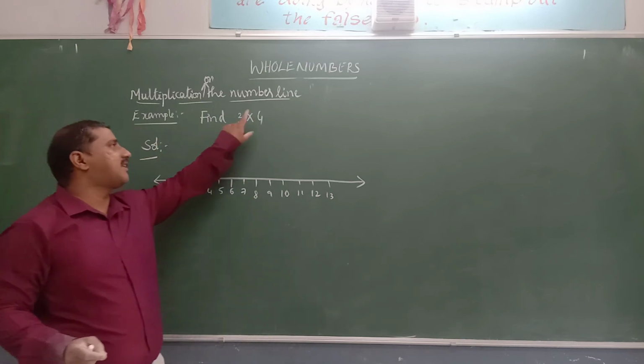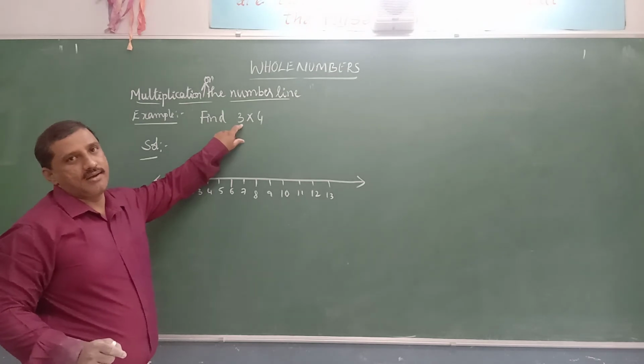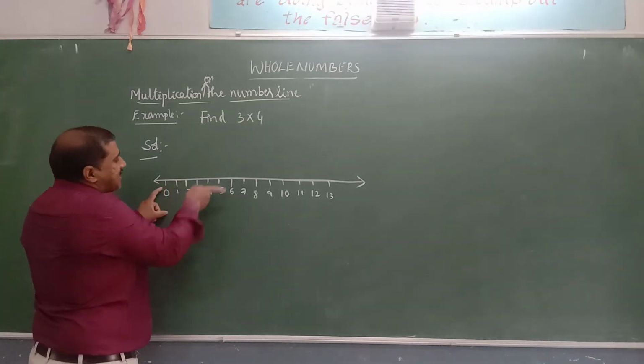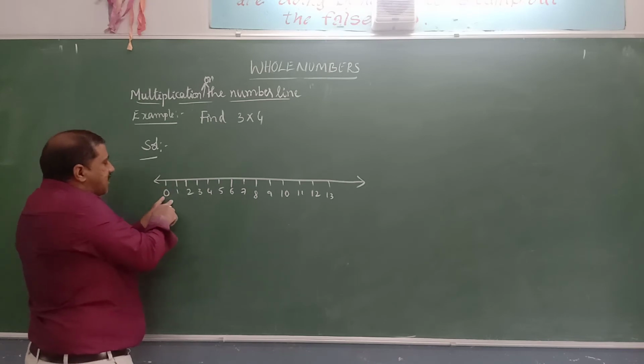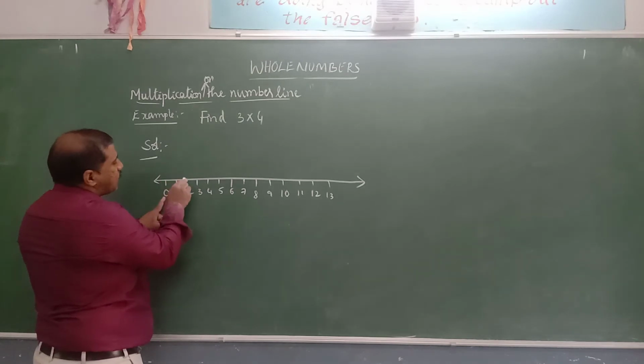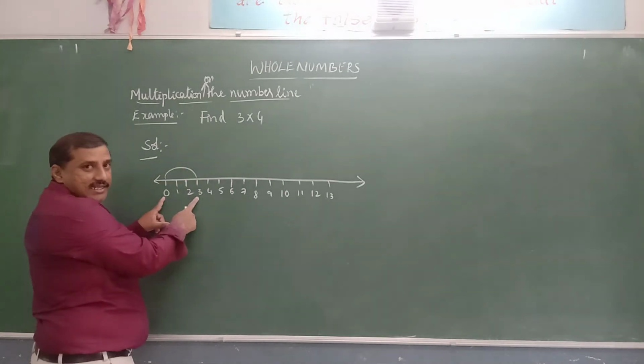Now we are multiplying 3 into 4. First, locate number 3 on the number line. From 0, make 3 steps right side. So when we make from 0, 3 steps right side, which number we get? 3. Like this, 1, 2, 3. Make at a time 3 steps. That is 3 we get.